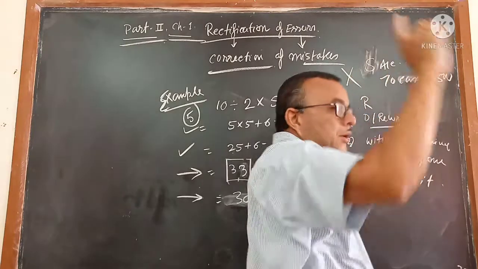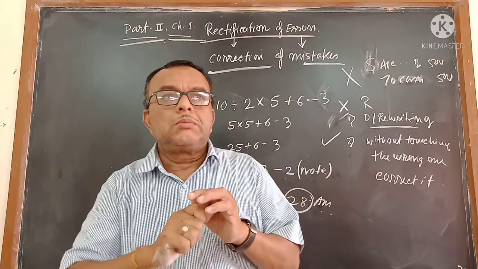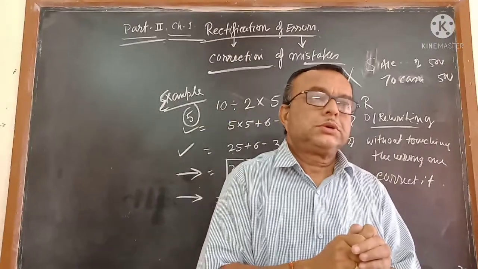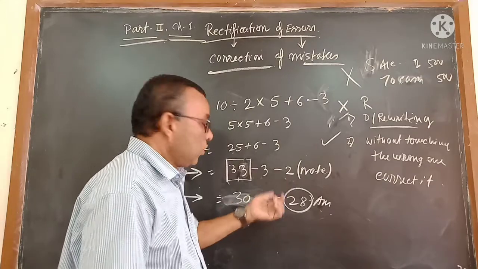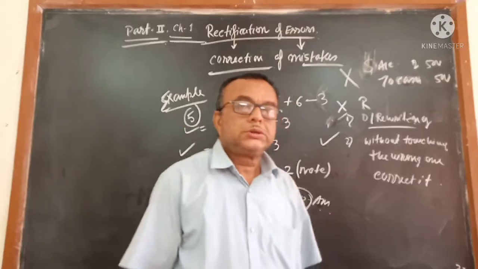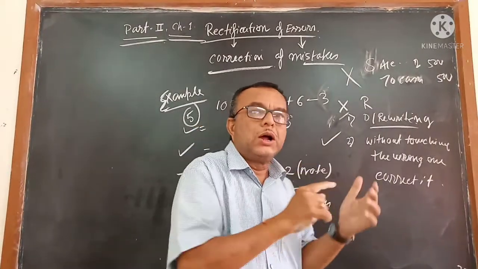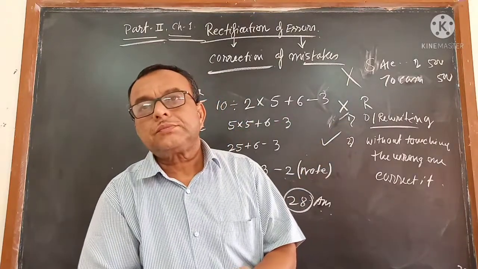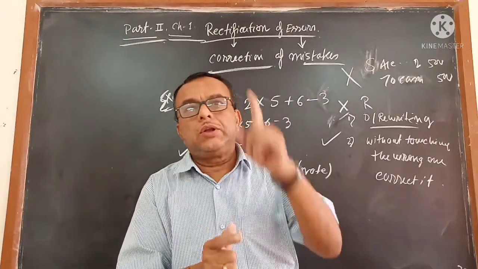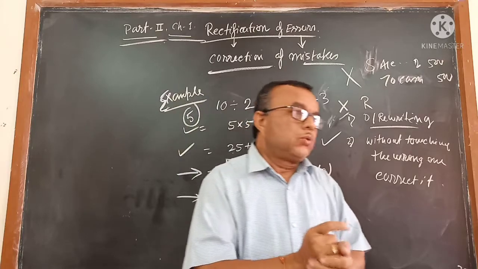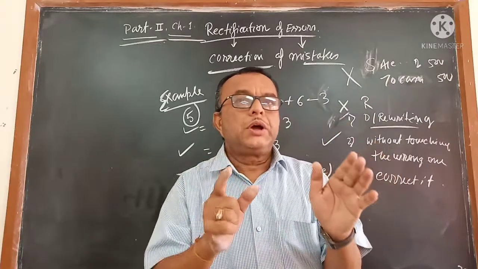This will not be applicable. Keep this in mind. Accountancy is telling don't touch the wrong one, but write something else to correct it. Write something extra to correct it, but do not touch the wrong one. This is the system which we will follow, and we will do the corrections accordingly. Keep that in mind. I gave this as a mathematical example, but this example, this formula and this method will be applicable in accountancy. In the next video I will take the journals one by one and explain in detail how we will correct them. I will not do what your book has done; I will go deep and explain it to you.